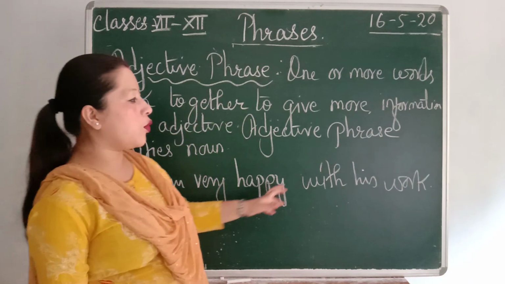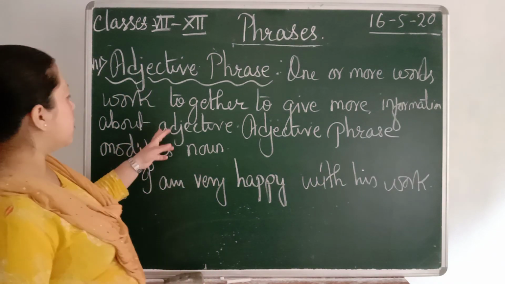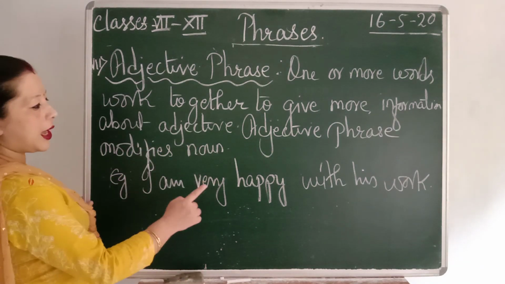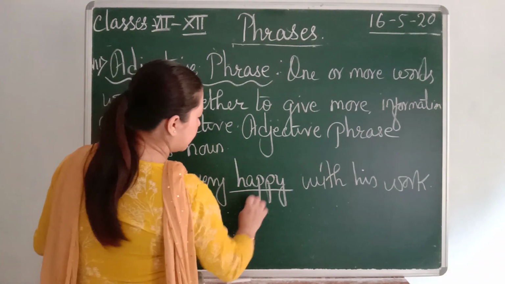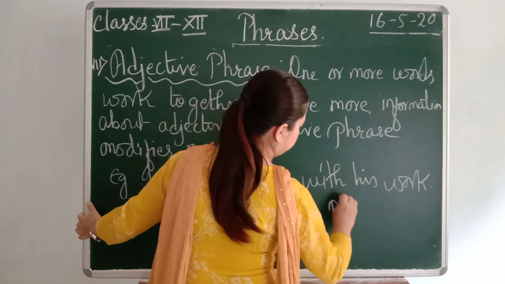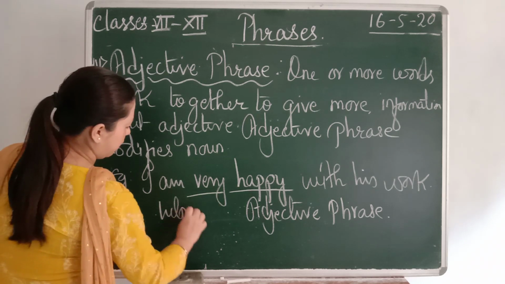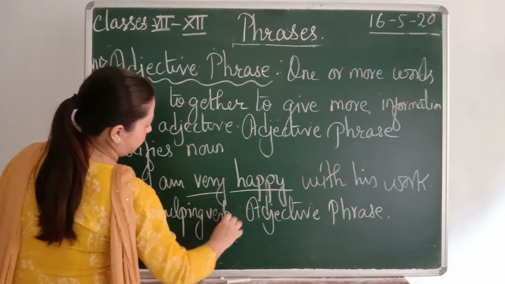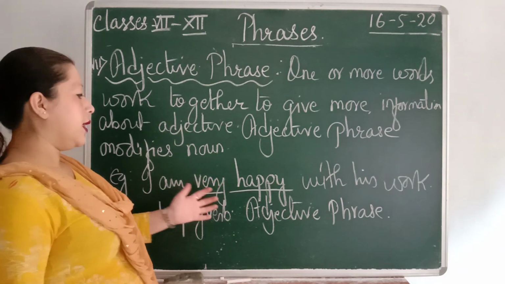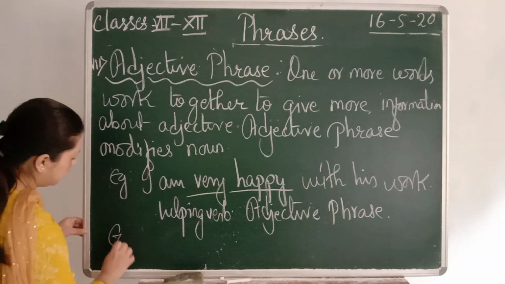I am very happy with his work. Here you find one or more words, isn't it? So an adjective phrase modifies a noun. So here you can see, I am very happy with his work. Happy is an adjective because it's a describing word, and "very" is a helping word. So with the help of this "very", "very happy" gives a complete meaning of an adjective phrase. Next example.